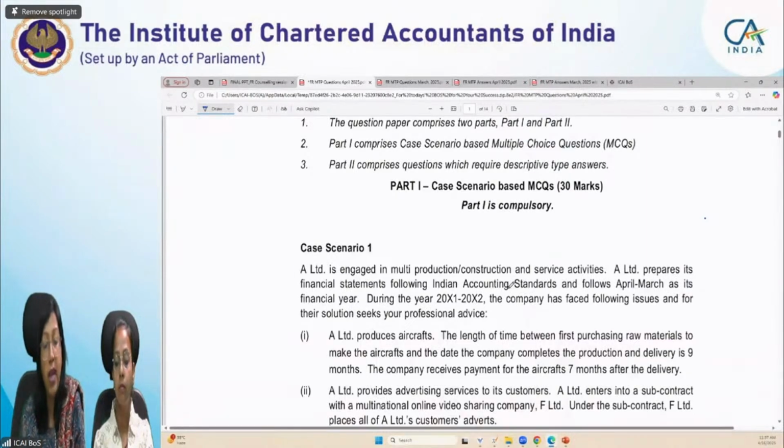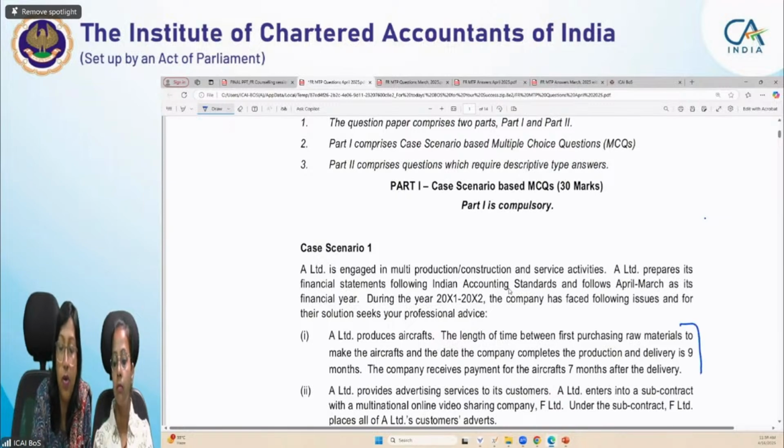The length of time between first purchasing raw materials to make the aircraft and the date the company completes the production and delivery is 9 months. The company receives payment for the aircraft 7 months after the delivery. So this entire scenario gives you the length of time, that is what was required, the length of operating cycle.